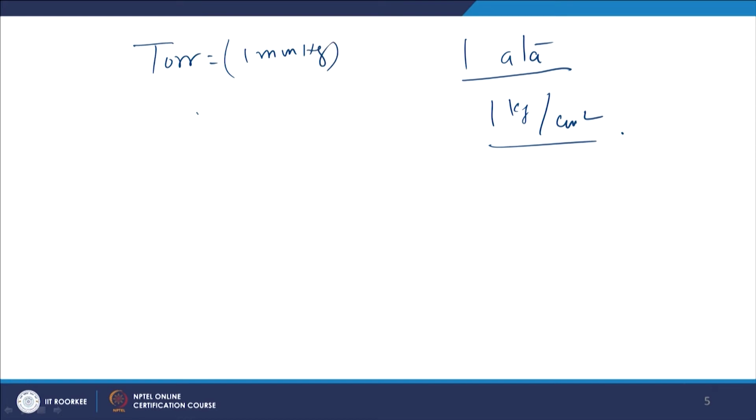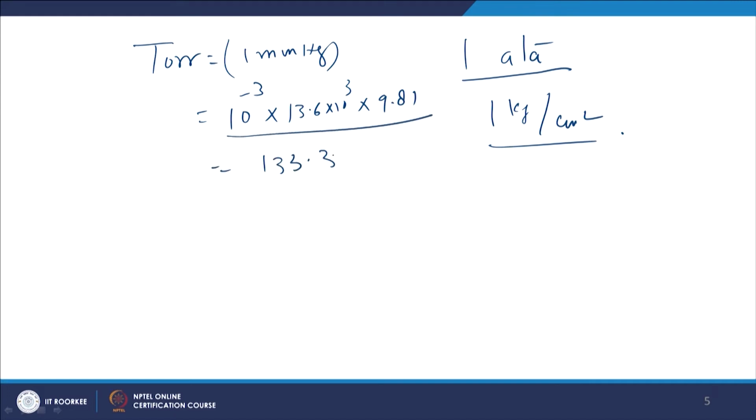So 1 mm of mercury is 10 to power minus 3 into rho into 9.81. So it comes around 133.3 Pascal. That is 1 torr pressure. So vacuum is normally expressed in terms of this torr.